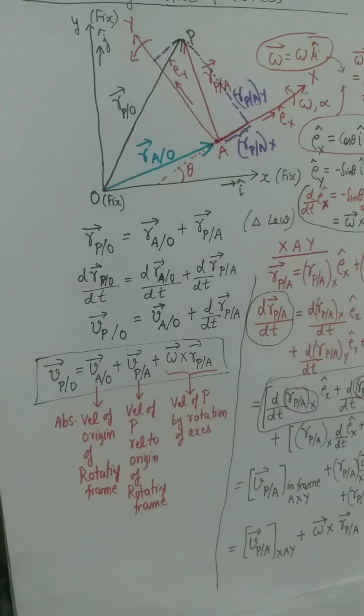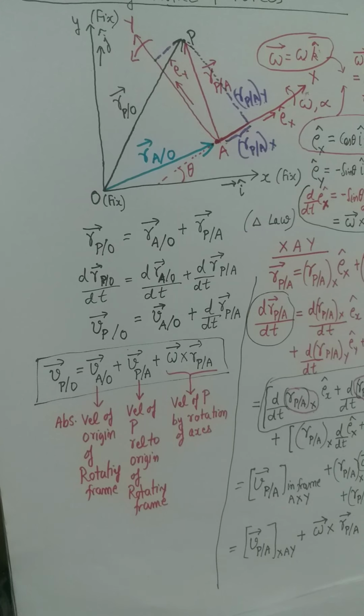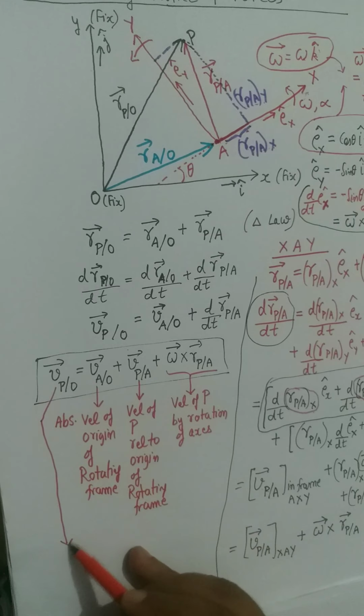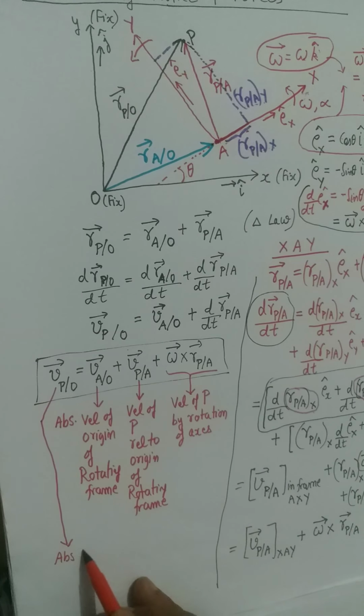So the representation of the vector is going to change, and therefore this factor will appear here. And now this velocity of P oblique O is actually the absolute velocity of particle P, which is relative to a fixed point in the space.